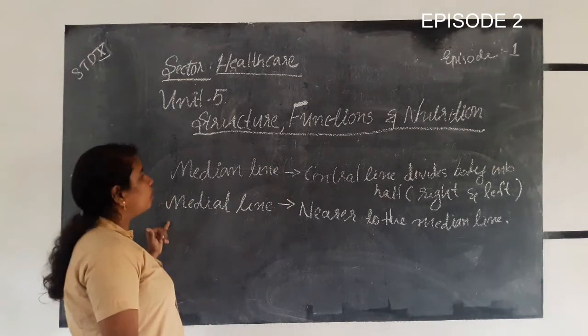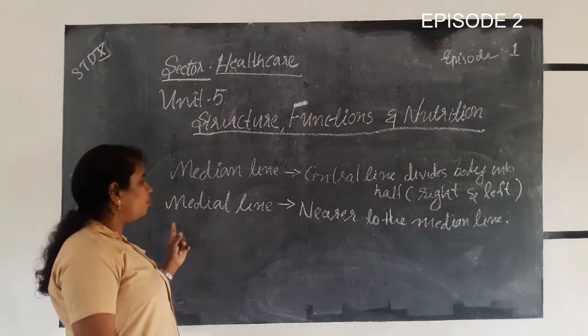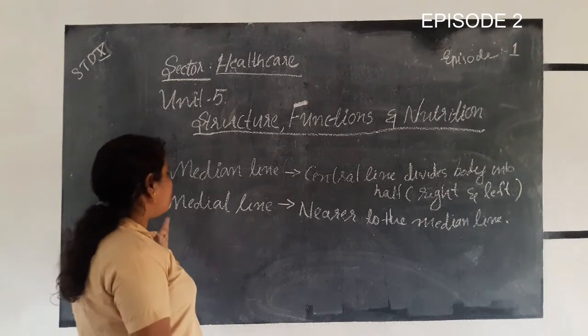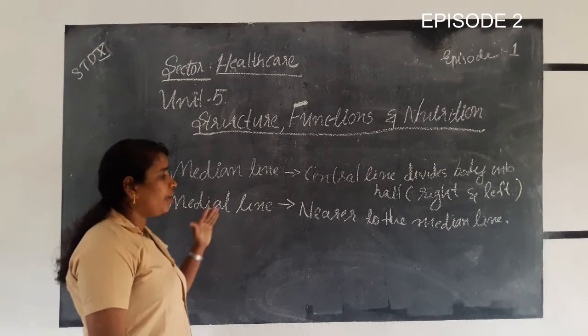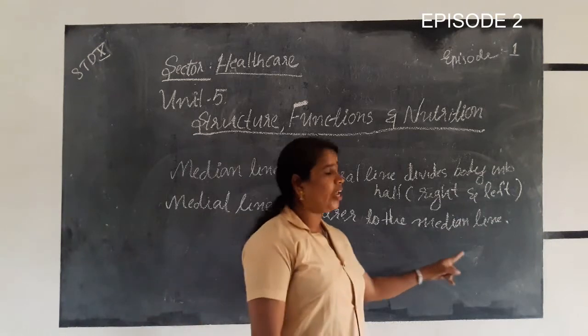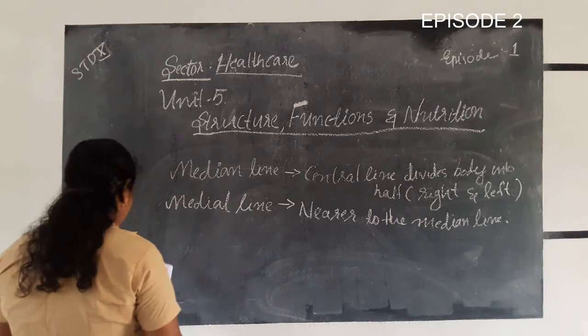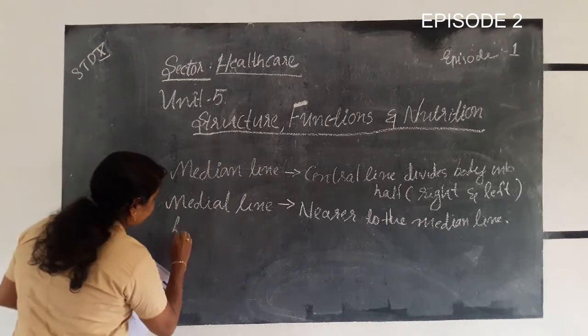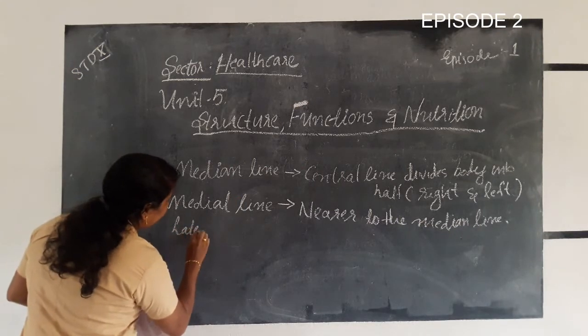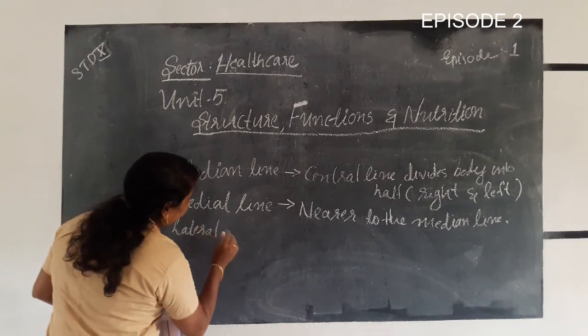The second terminology used in the field of anatomy is the medial line, that is nearer to the median line. Next, the lateral line.